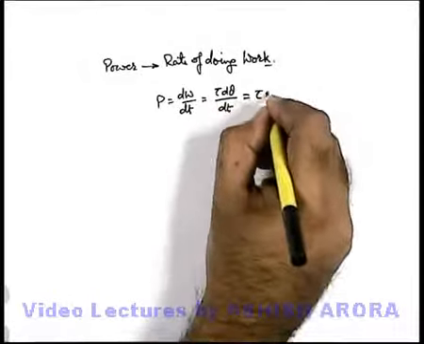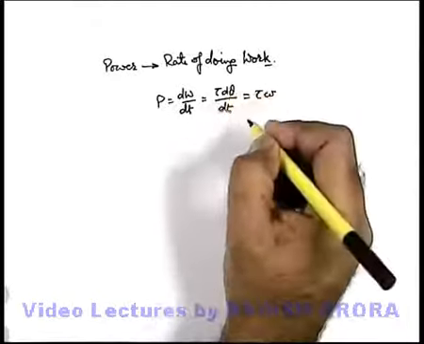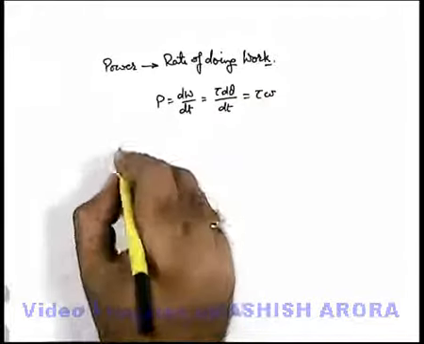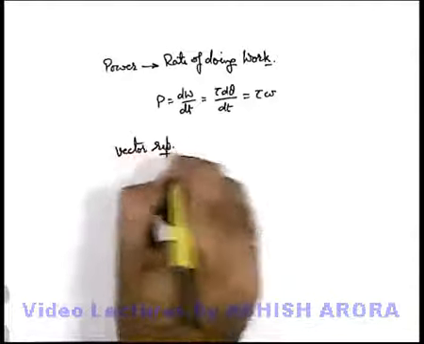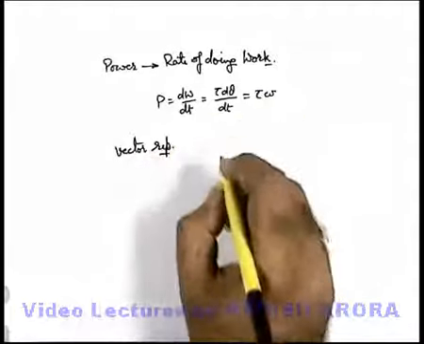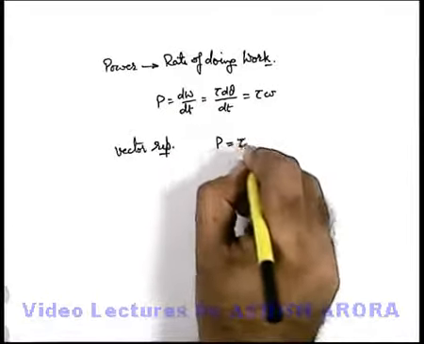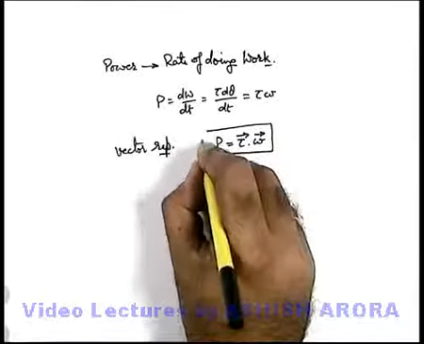This is tau omega, because d theta by dt is the angular speed with which the body is rotating. We can also use vector representation of power in terms of torque and angular velocity vectors, so power can be written as tau dot omega. This is how we define power.